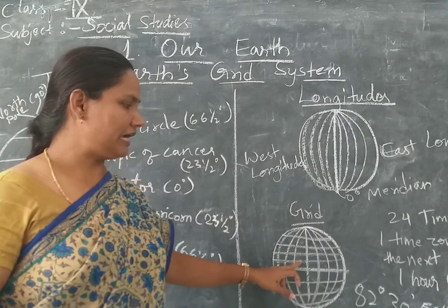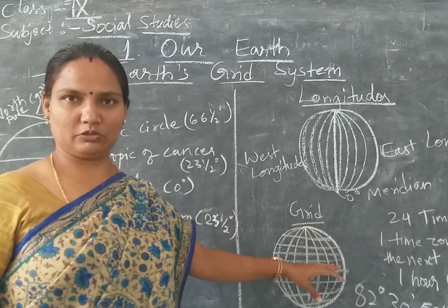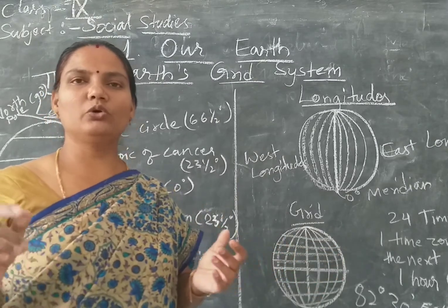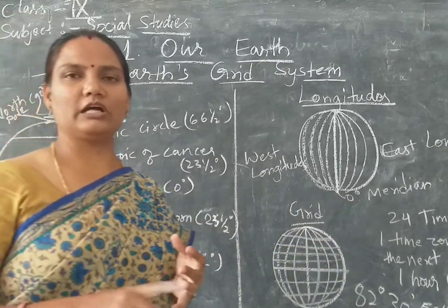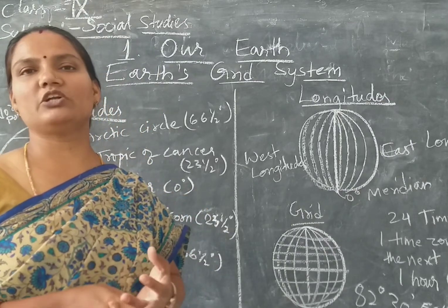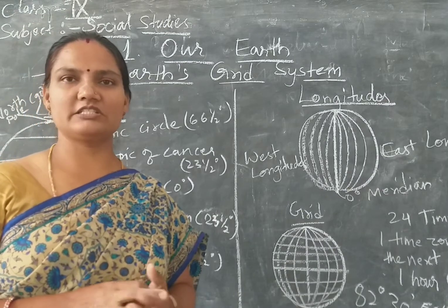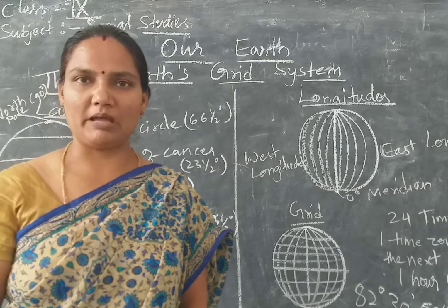So we draw latitudes and longitudes on the globe or on the map to draw the continents and countries accurately. These latitudes and longitudes will help us to draw these continents and countries accurately on the map.